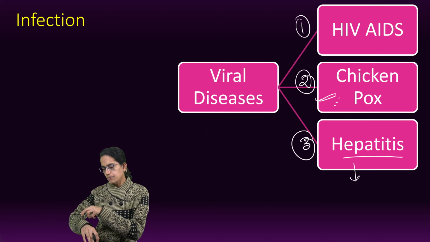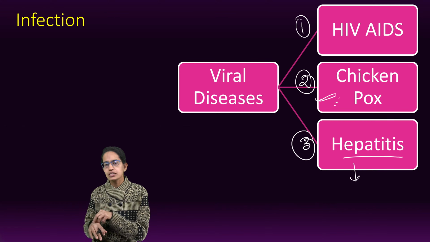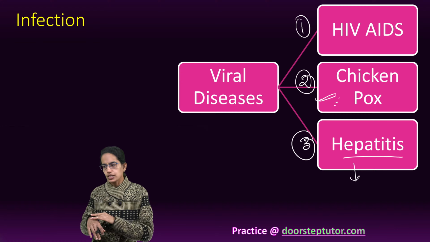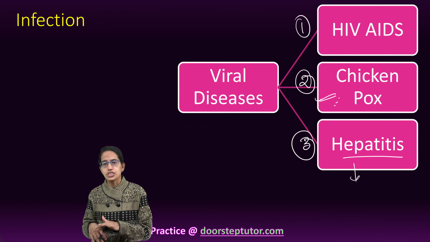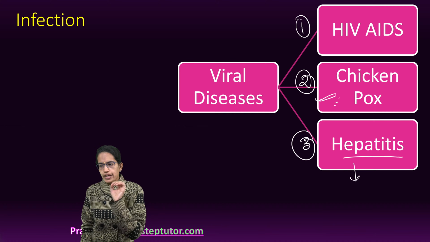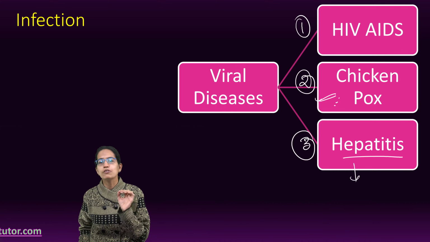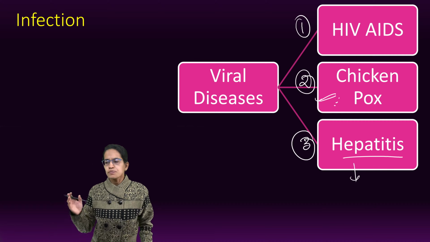So initially blisters are created. These blisters are filled with fluid, and then there are scabs. So scabs are then shed down. It is actually highly serious for babies. So vaccination is extremely important to prevent spread of chickenpox.